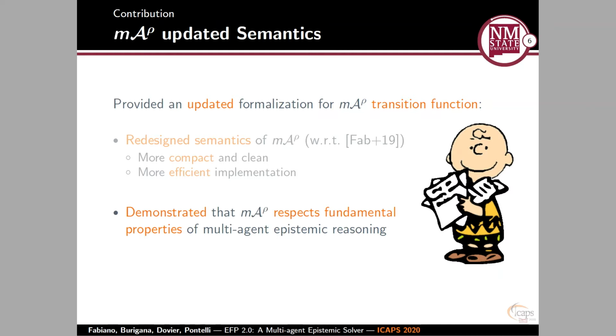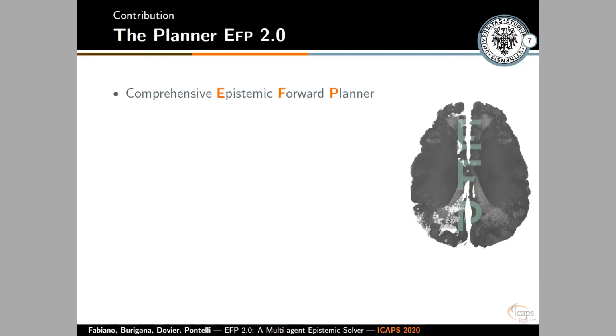These properties involve the updates of the beliefs of the fully observant, partially observant, and oblivious agents and their relations. As a second major contribution, we introduced the Planner EFP 2.0. EFP 2.0 is an epistemic forward planner that is based on a complete code rework of the Planner EFP 1.0.